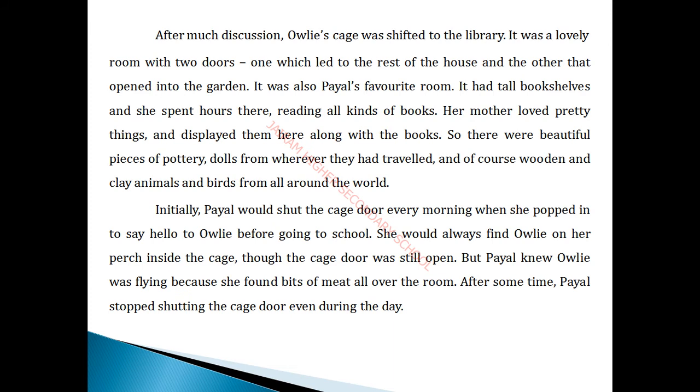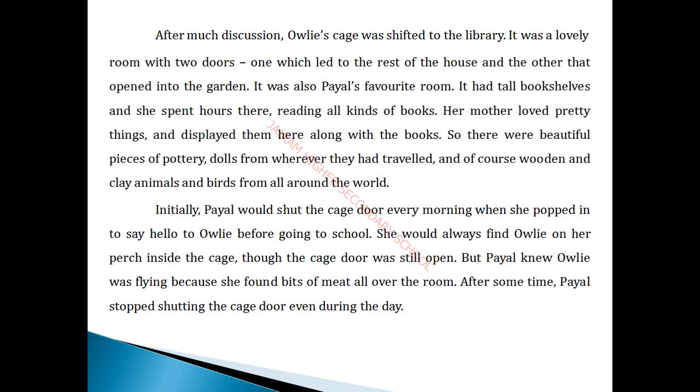It was a lovely room with two doors, one which led to the rest of the house and another which opened into the garden. It was also Payal's favorite room. The entire room had tall bookshelves, and she spent several hours there reading all kinds of books. Her mother loved pretty things and displayed them here along with the books. So the room is very precious for Payal and Payal's mother.